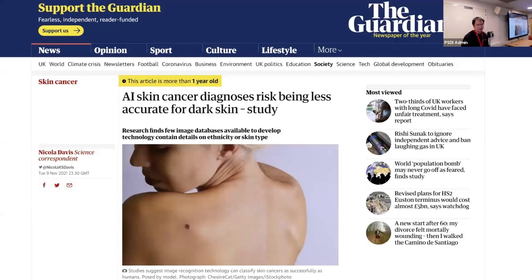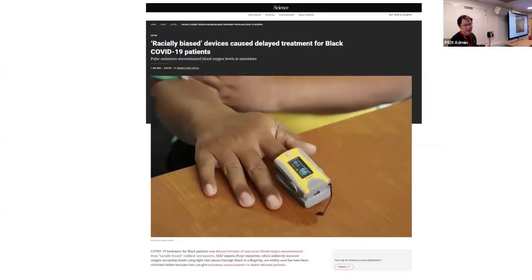So why did we develop this tool? Here are some motivations. You can see this is a news report saying that in AI skin cancer diagnosis, generally you use AI tools to detect from the image. It usually has some bias against people with black or dark skin. A similar situation happened during the COVID period. Some equipment for COVID detection may also have racial bias in such scenarios.